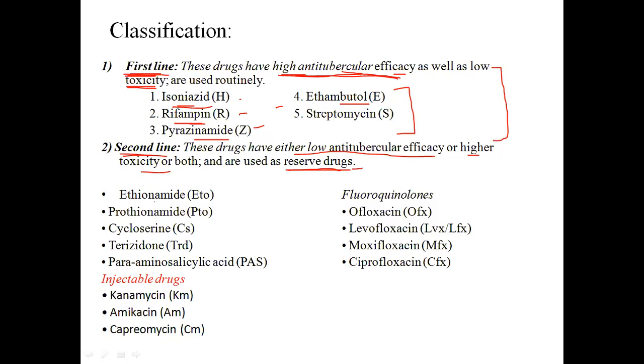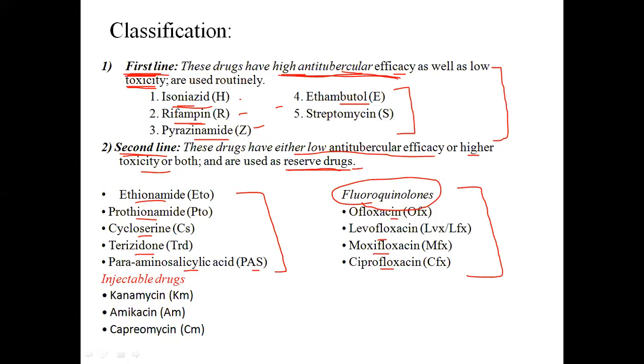So these are drugs like ethionamide, prothionamide, cycloserine, terizidone, then PAS, that is para-aminosalicylic acid. Again, fluoroquinolones. We have studied fluoroquinolones in detail: ofloxacin, levofloxacin, moxifloxacin, and ciprofloxacin. Here we will not go into the details of fluoroquinolones, but we can go into the detail of these drugs, because these are the important second line drugs.